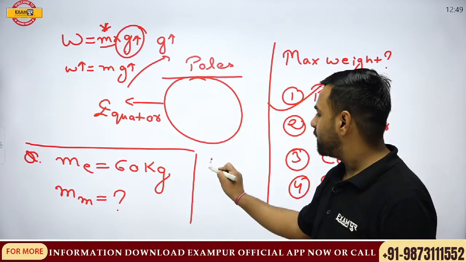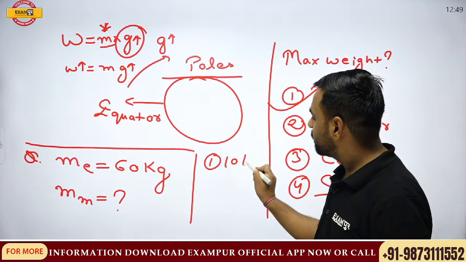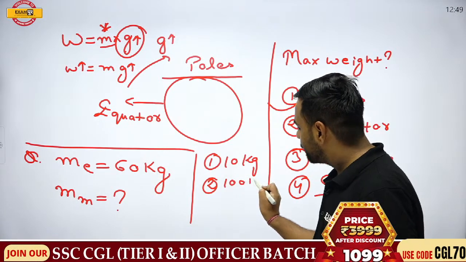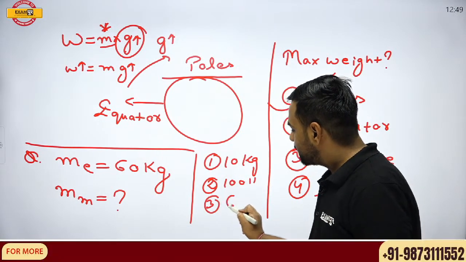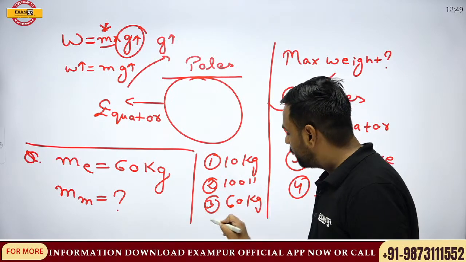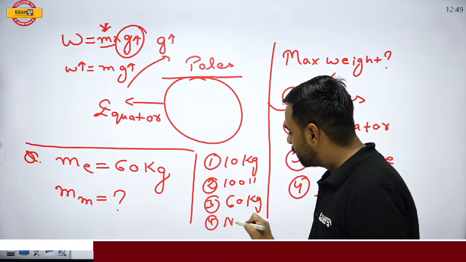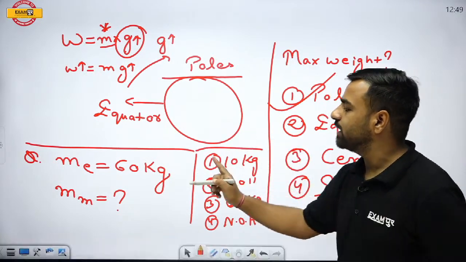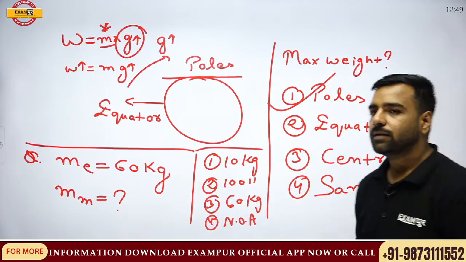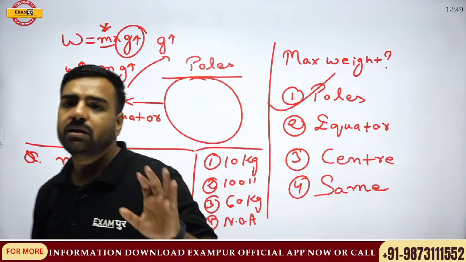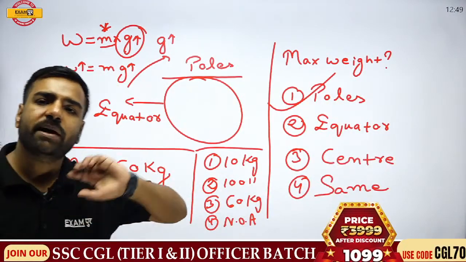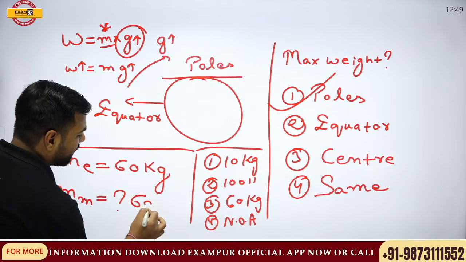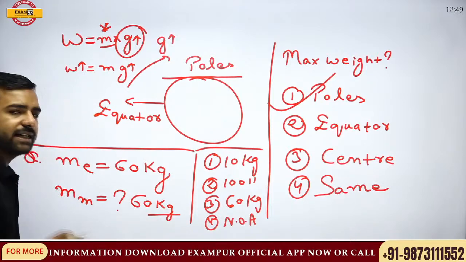The first option is 10 kg, second is 100 kg, third is 60 kg, fourth is none of the above. What is going to be the correct answer? Mass on the earth is 60 kg. Totally correct. Whenever we are talking about mass, no matter whether it is moon or earth, it is never going to change because mass never changes.